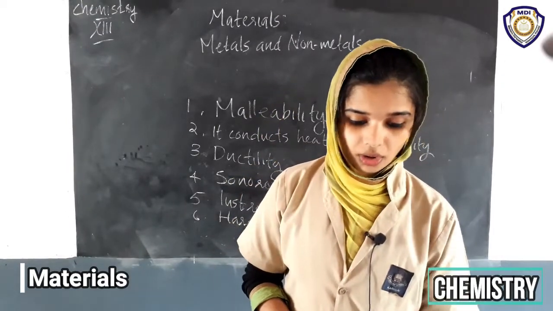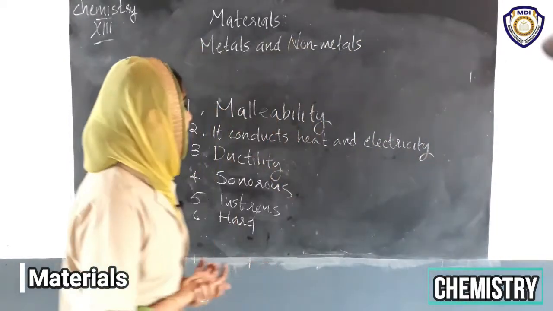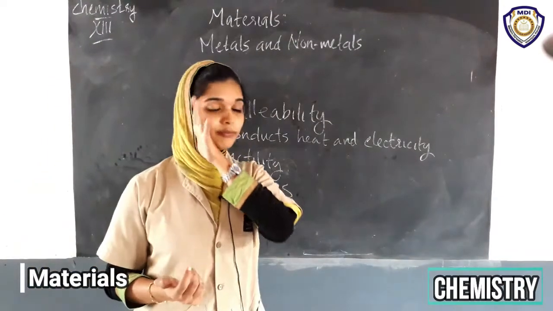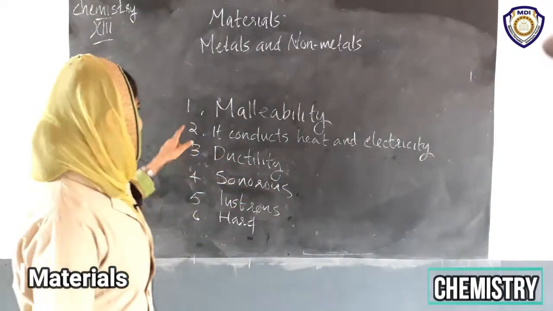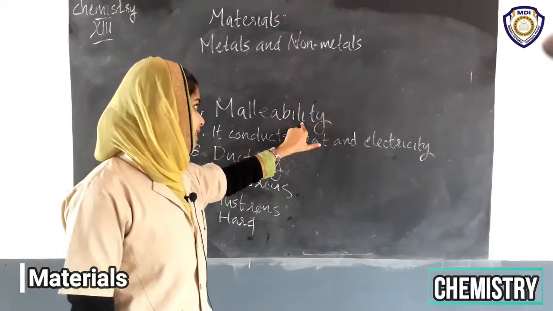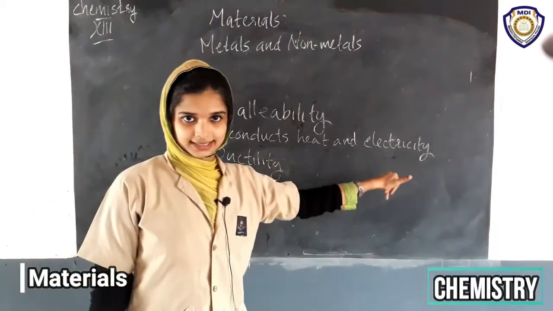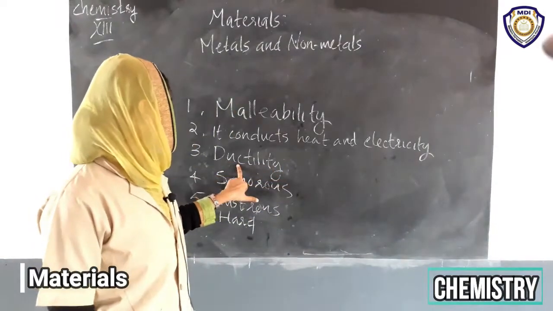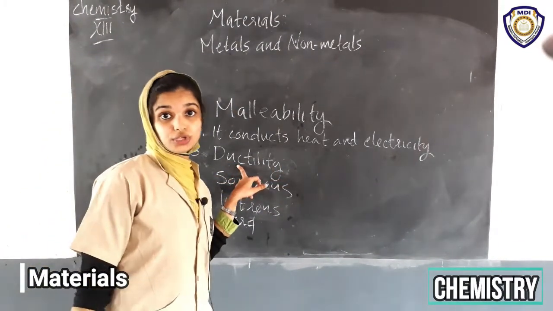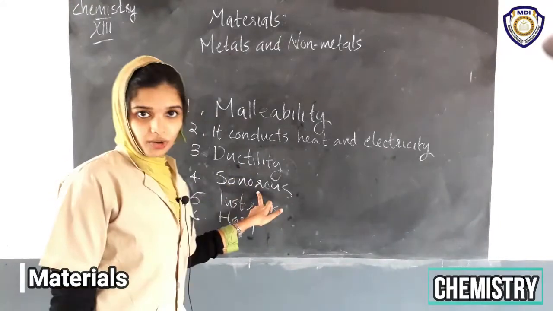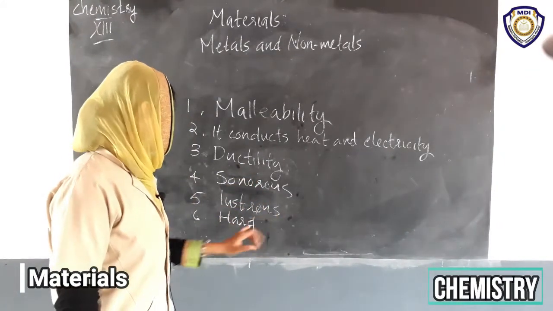So this is all about today's topic. We have discussed the physical properties of metals and non-metals. Metals have malleability, that is it can be made into sheets, and it conducts heat and electricity. Then it has ductility, it can be drawn into wires. It is sonorous, it is lustrous and hard.